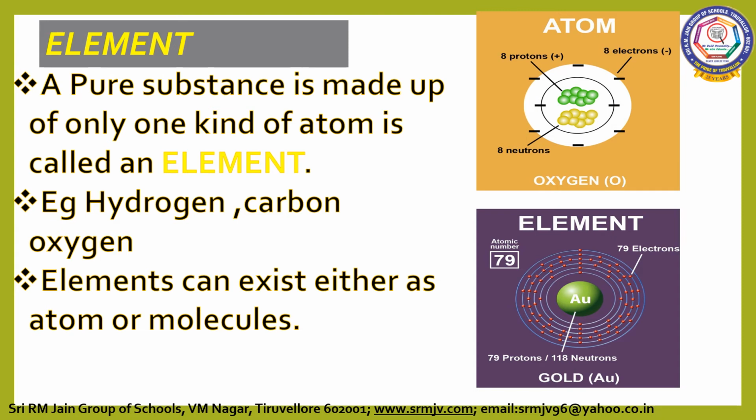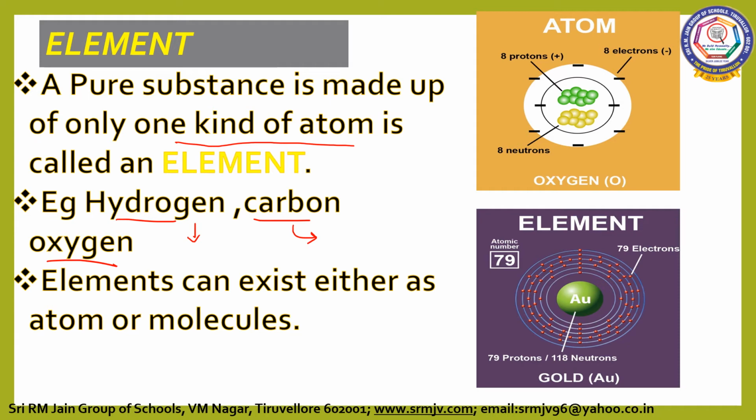Now we are going to discuss elements. A pure substance made up of only one kind of atom is called an element. Example, hydrogen, carbon, oxygen. Hydrogen is an element made up of hydrogen atoms. Carbon is made up of carbon atoms. In the same way, oxygen is also made up of oxygen atoms.